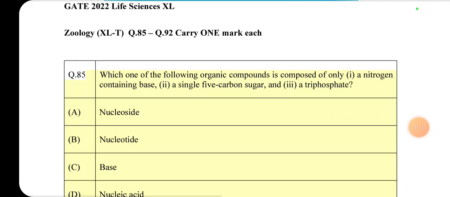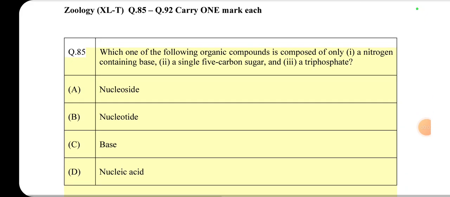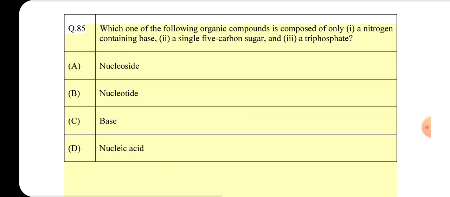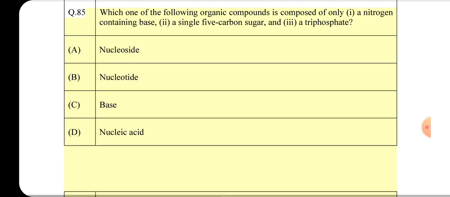Organic compounds composed of only a nitrogen-containing base, a single 5-carbon sugar, and a triphosphate is: A, nucleoside; B, nucleotide; C, base; D, nucleic acid.